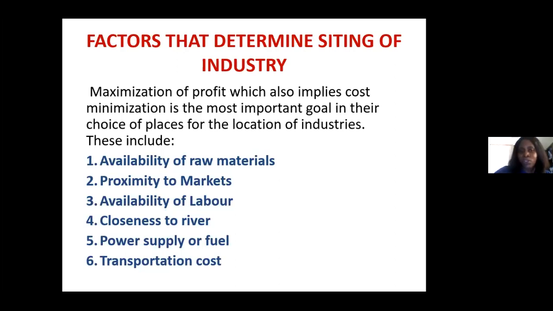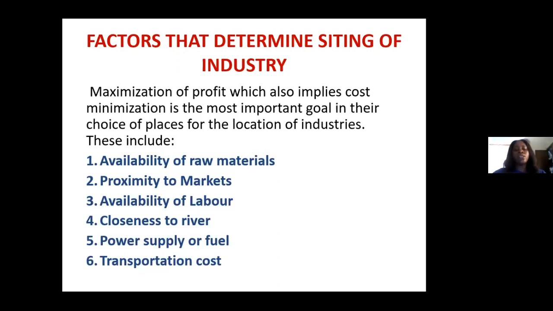So if the industry is located in an area that is not experiencing constant light supply, that can hinder production, because industry requires light 24 hours for production.